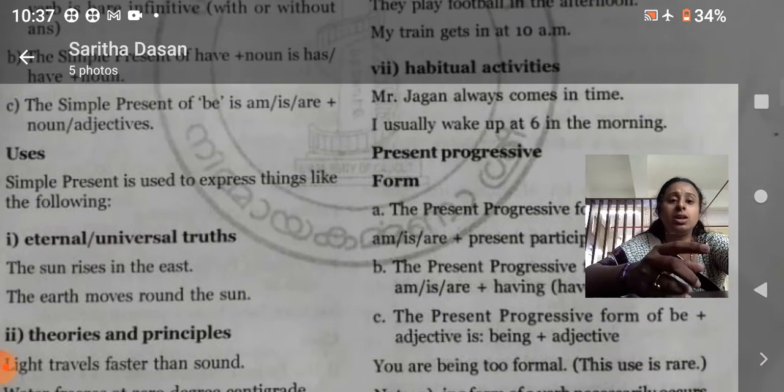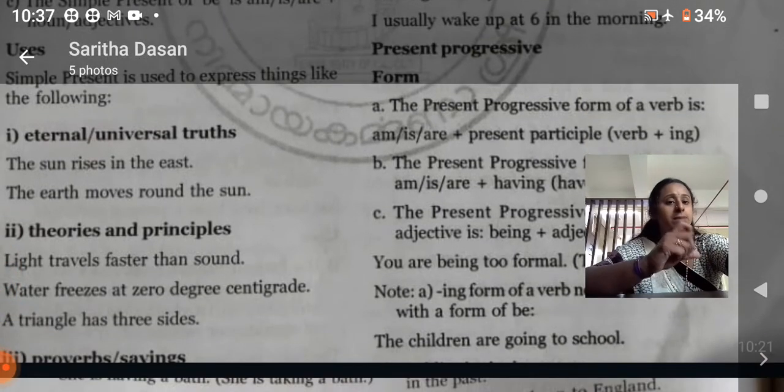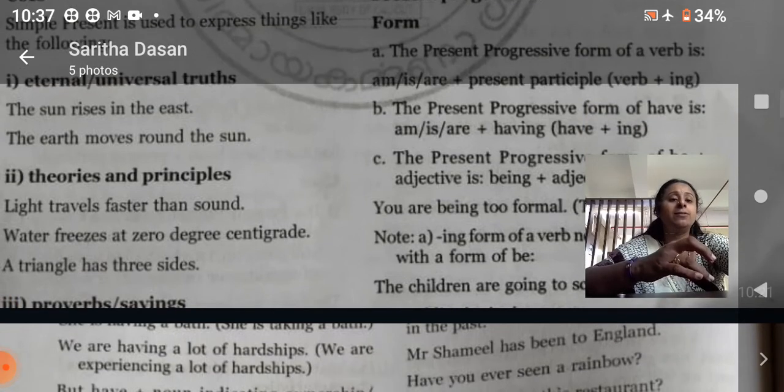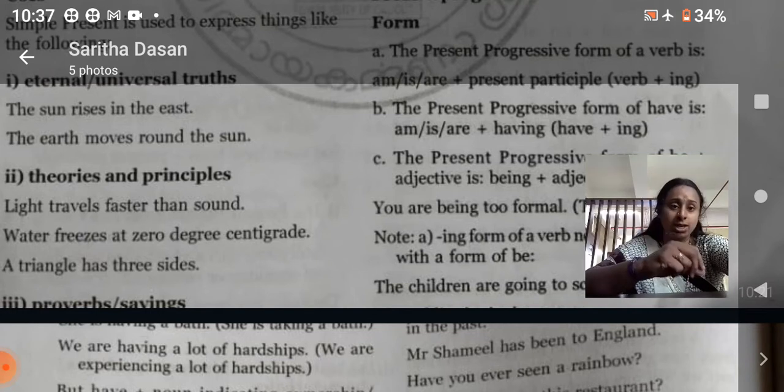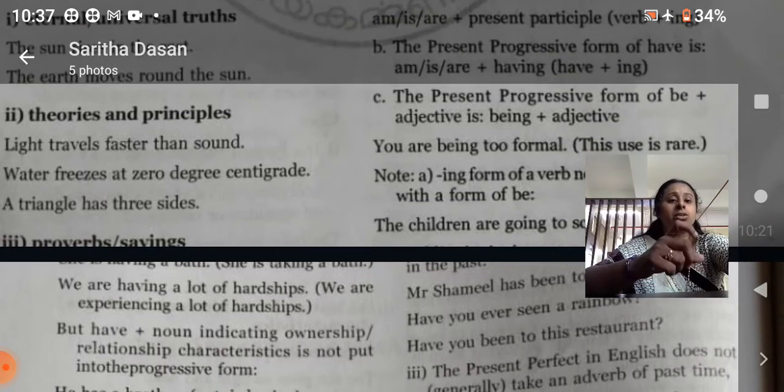Hope you have understood what we mean by present progressive. Present progressive means it's a continuous tense. If the verb is be, then we have to add am, is, are plus present participle form. That means verb plus ing. And if the form is have, then we have to add am, is, are plus having. And the third rule is if we are adding any be form, we have to add an adjective, being plus adjective. And you are being too novel.